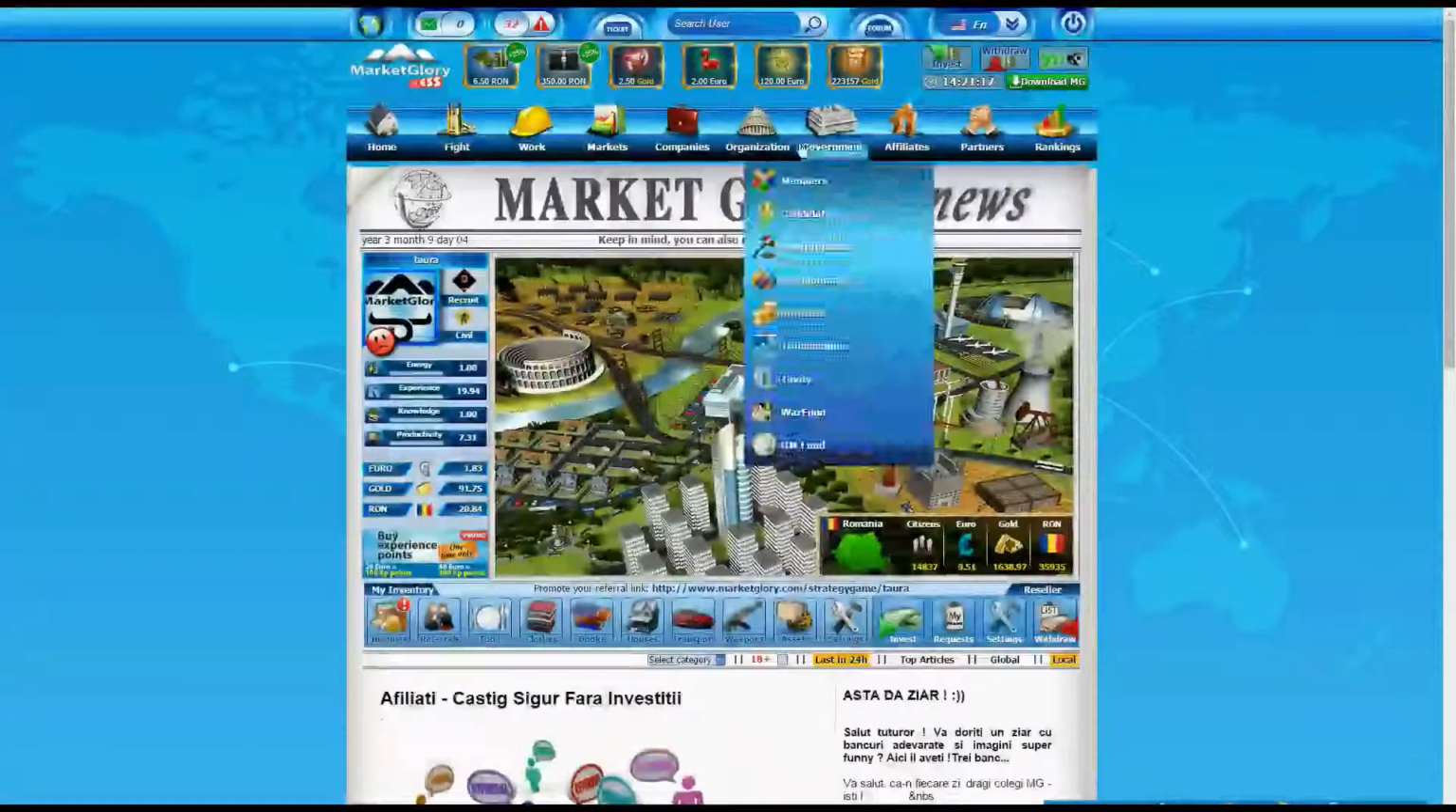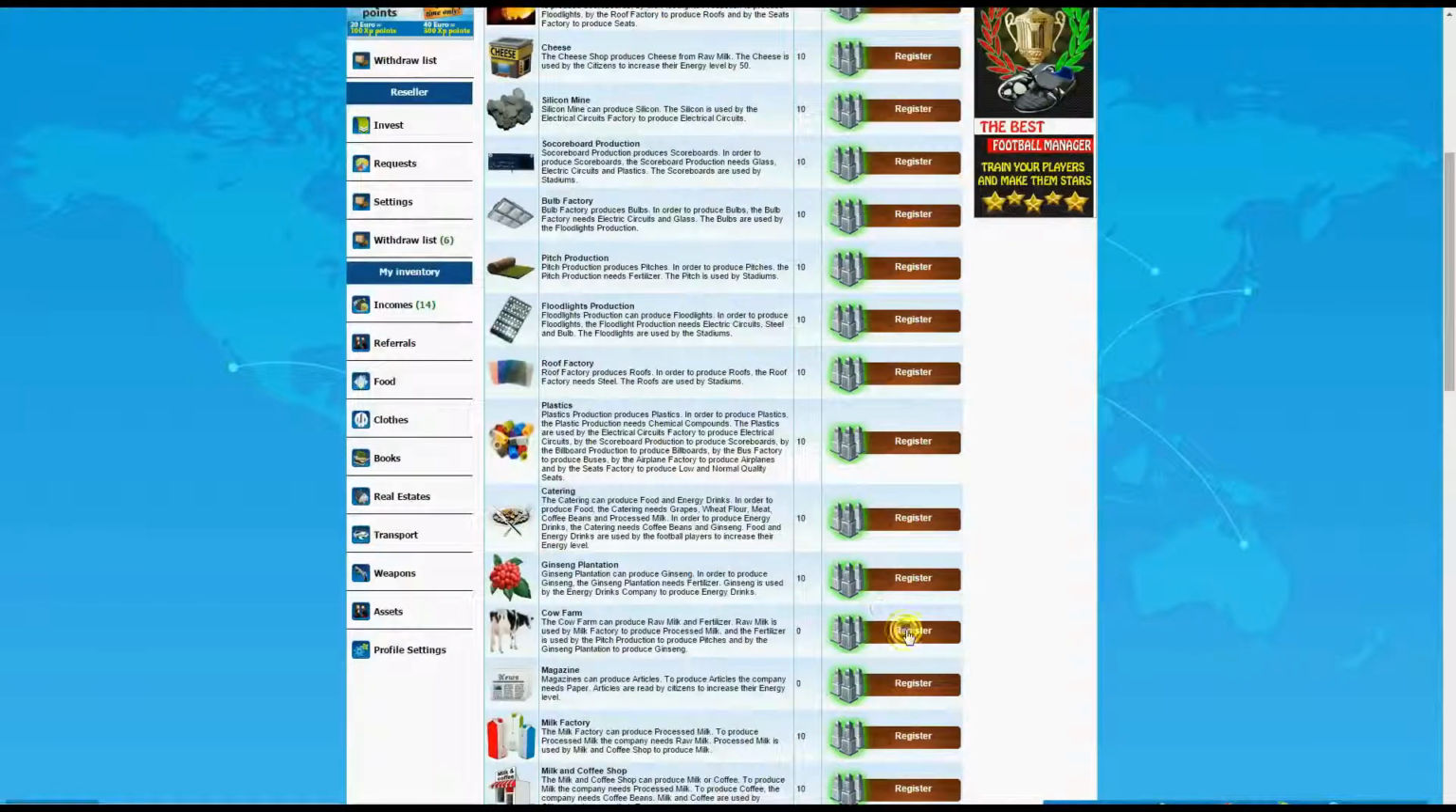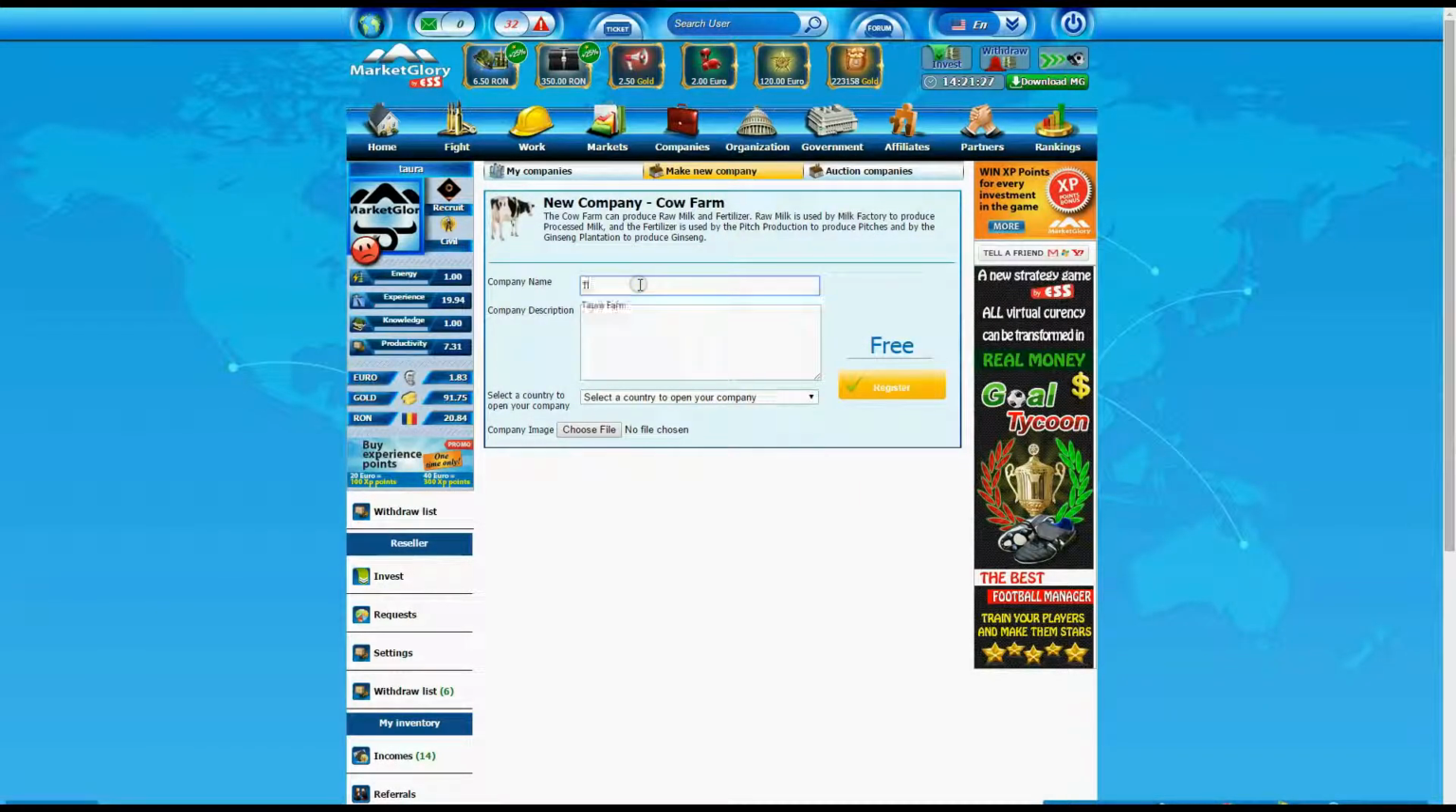This tutorial will explain how to manage a cow farm in Marketglory. The same principles can be applied to any company you own.